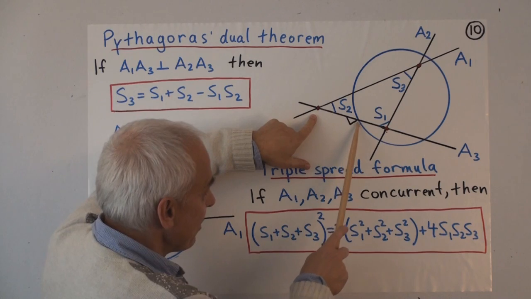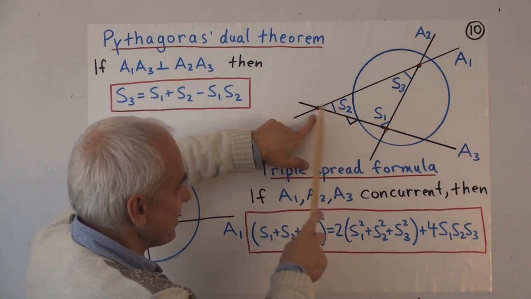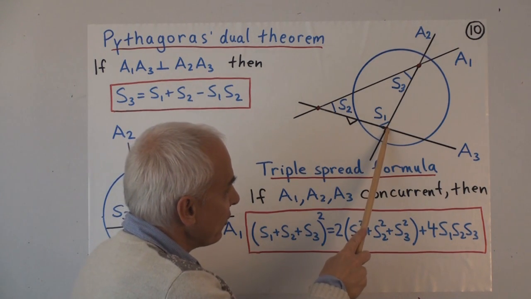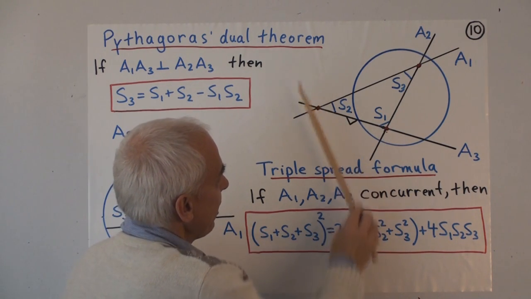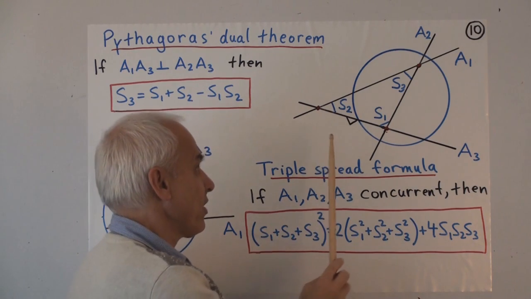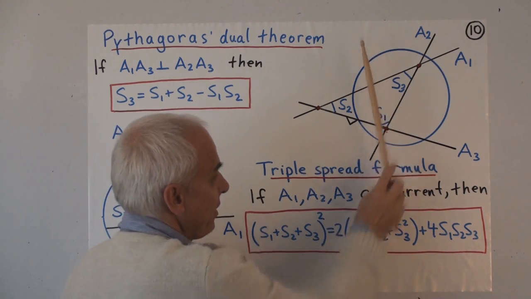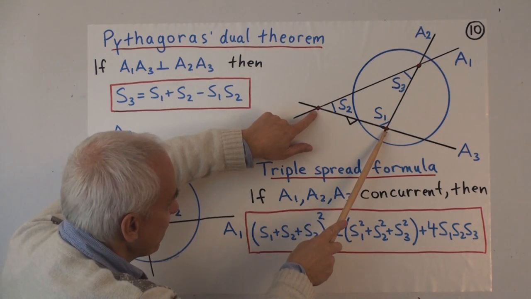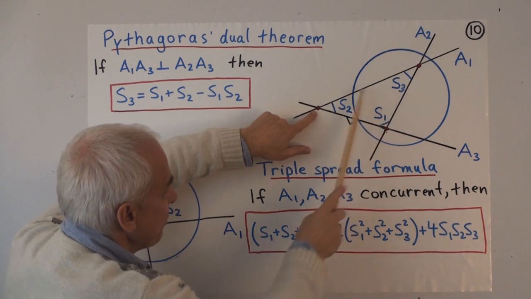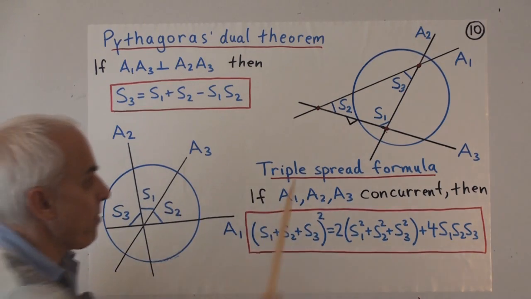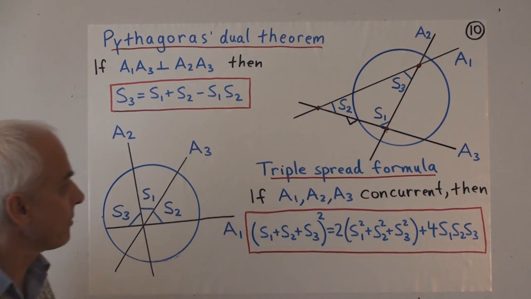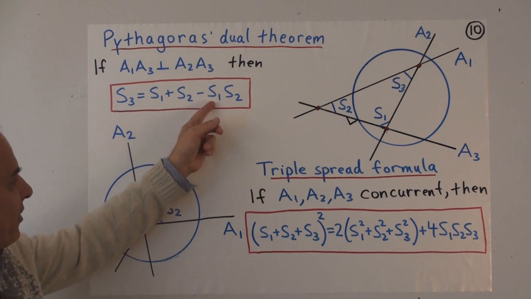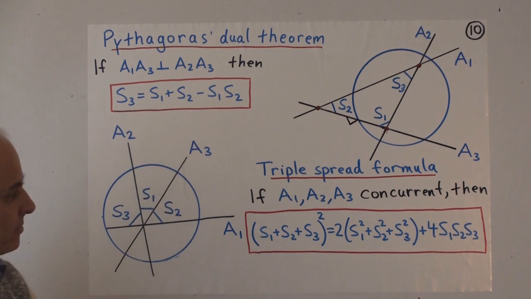And that little symbol there is telling us that these two points are perpendicular. And by the way, that means that if you take the dual of this point, you get a line on which this point lies. Or conversely, if you take the dual of this point, you get a line on which this point lies. So if these things are perpendicular points, then there's a relationship between these three spreads formed by the three lines. And it is S3 equals S1 plus S2 minus the product S1 times S2.